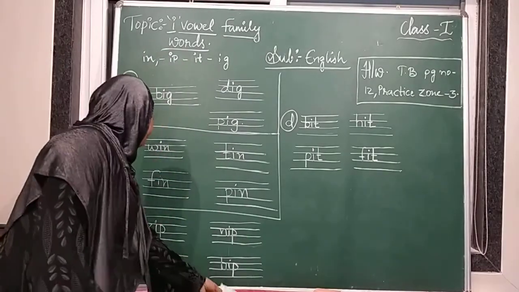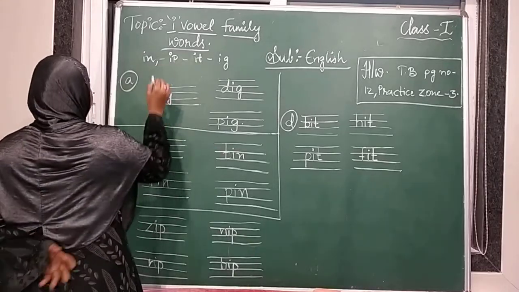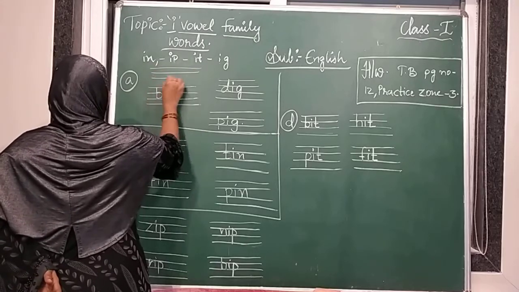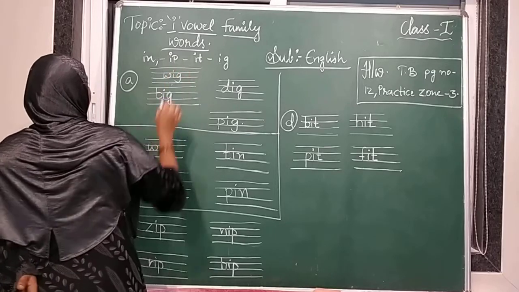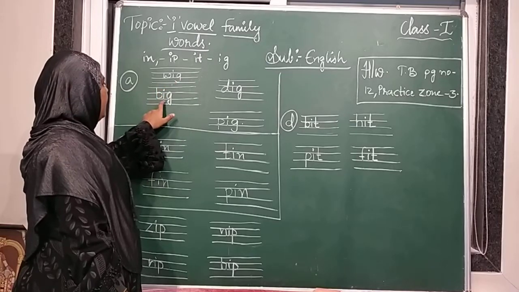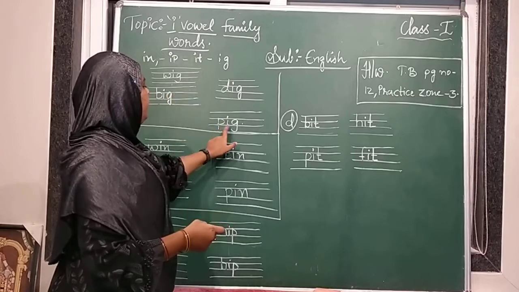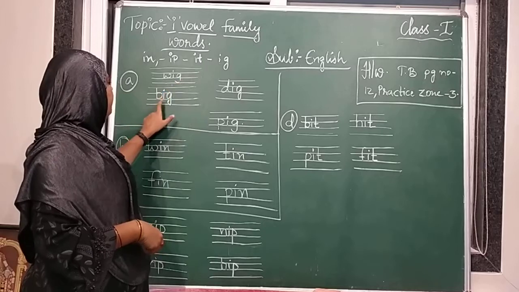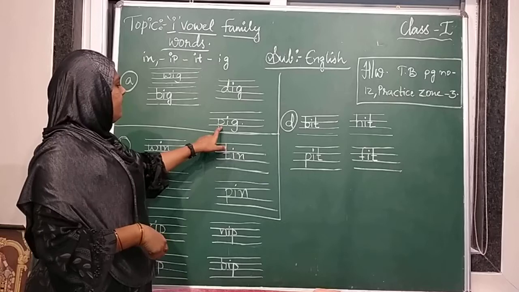We'll start from here. In A, one word is already given, that is B-I-G, big. I'll write here. It will be easy to learn. 1, 2, 3, 4 lines. He has given W-I-G, wig. B-I-G, big. D-I-G, dig. P-I-G, pig.